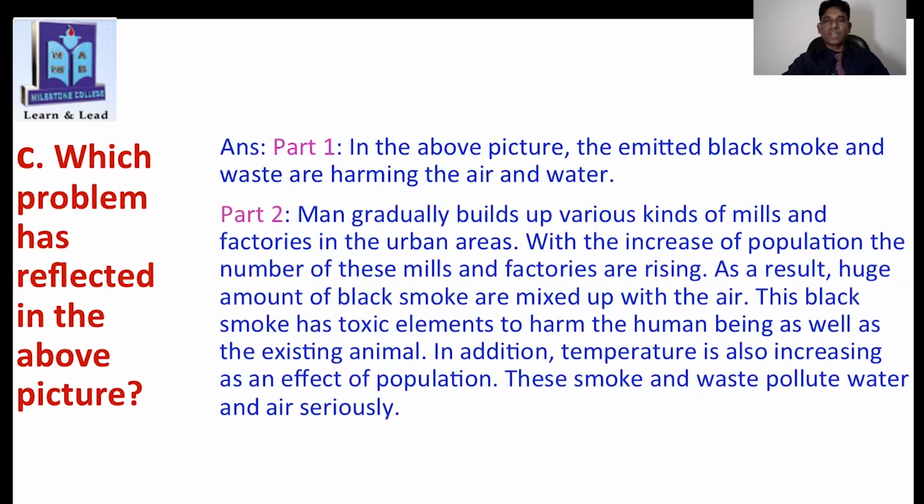We can see lots of factory industry, and we also can observe that our Dhaka city or city area polluting day by day, isn't it? This black smoke has toxic elements to harm the human being as well as the existing animals, right? In addition, temperature is also increasing as an effect of population. This smoke and waste pollute water and air seriously, right? So this is the answer.